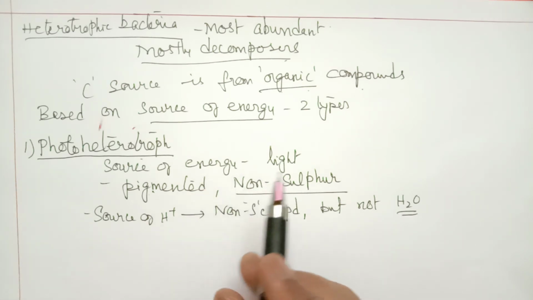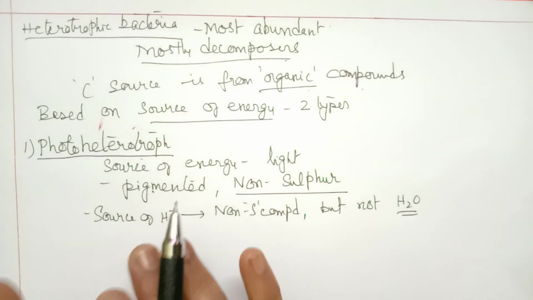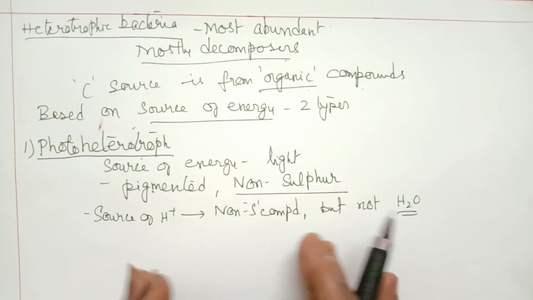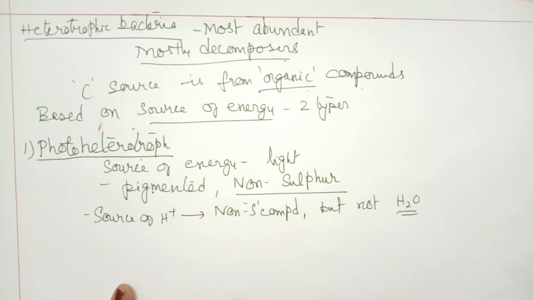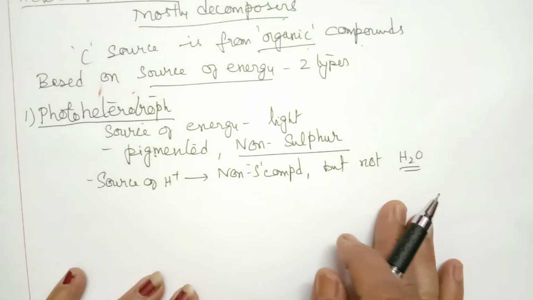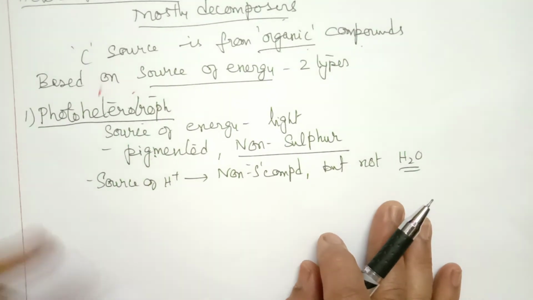Chemosynthetic can be sulfur or non-sulfur, but they are non-pigmented. So by using pigment and sulfur, we can categorize all. So in the end, I am going to write about these. So the source of proton is from non-sulfur, but it is not from water.